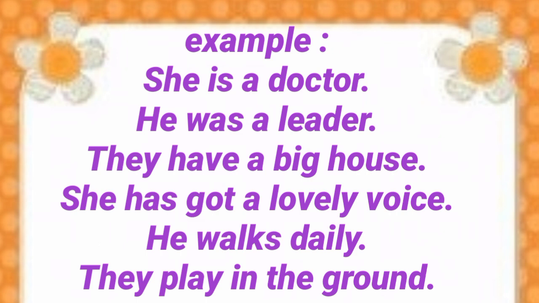Now see these sentences. First one we will see. She is a doctor. In this sentence there is a noun, a pronoun, a determiner and a verb. Doctor is a noun, a is a determiner, she is a pronoun and is is the verb here. Is states that the pronoun she is a doctor. The state of situation or condition is told by this verb.